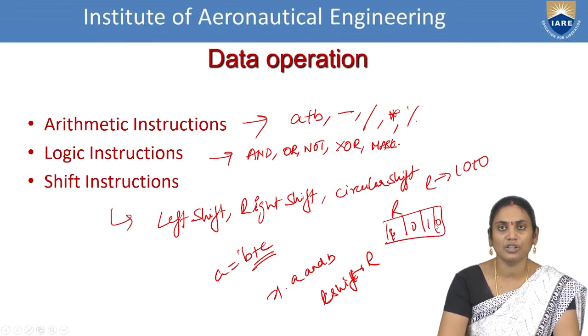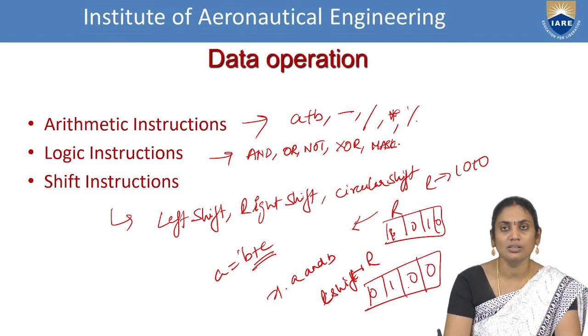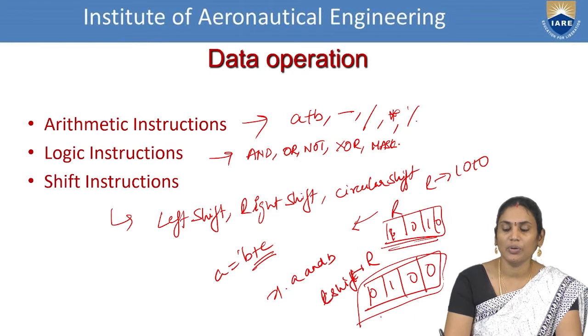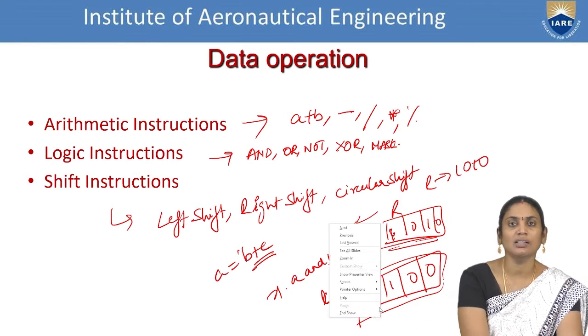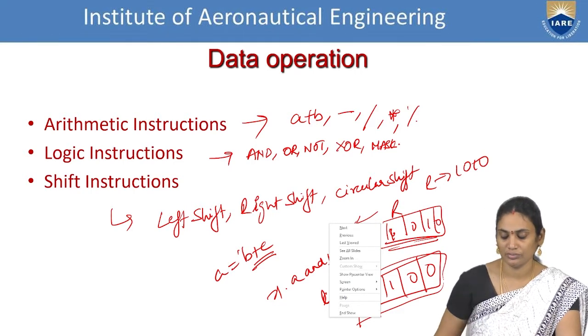Now it has been shifted towards left. That means movement is towards left. So this will become the value 010, and the last position will be appended with an extra 0. So the movement is towards the left. Such kind of operations are called shift instructions.